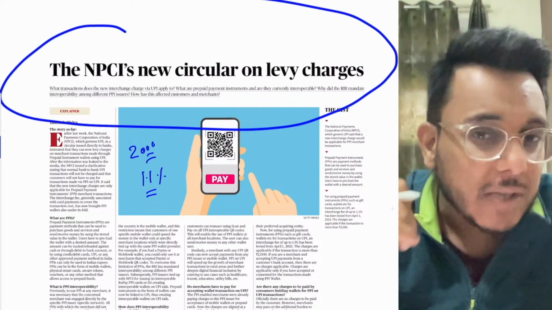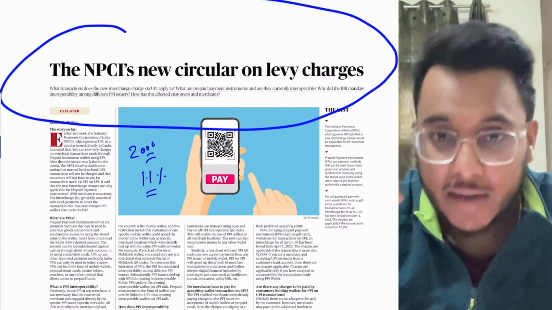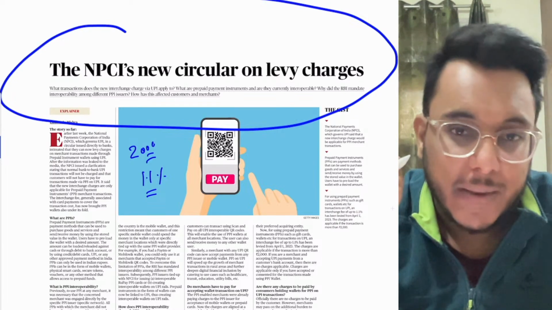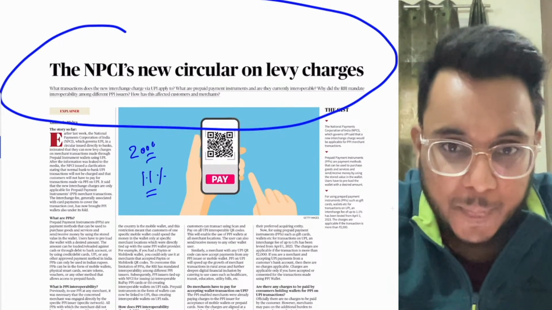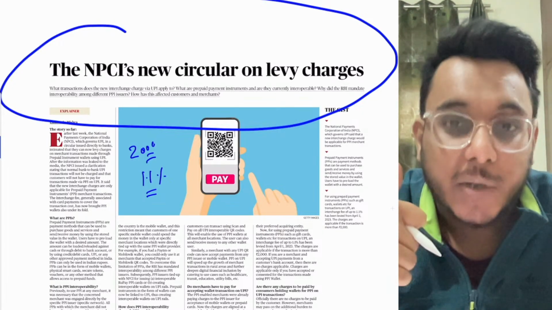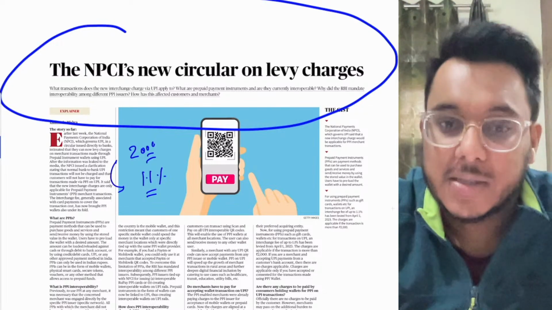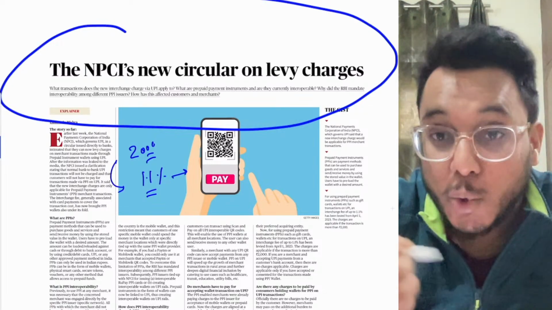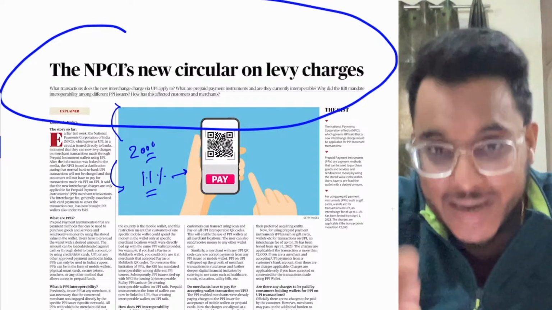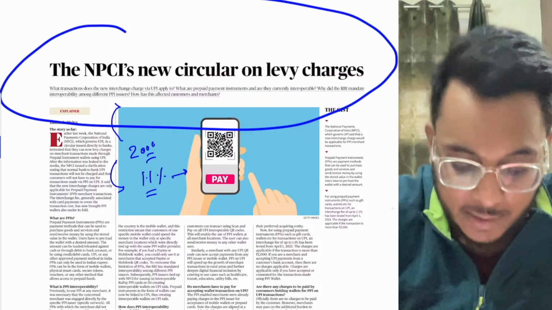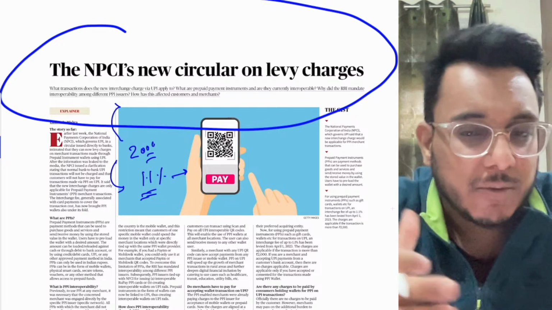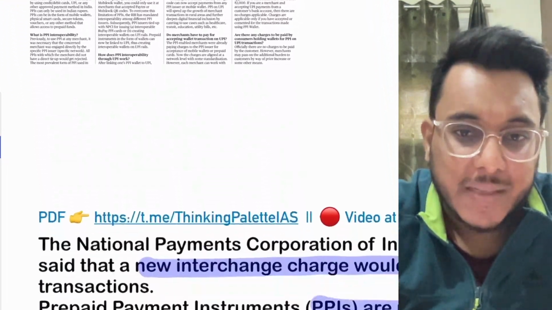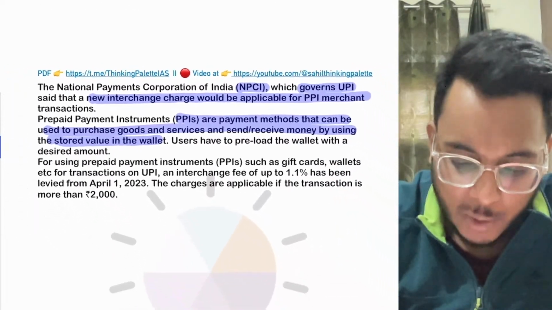Now there was a lot of confusion about where this 1.1% levy will be imposed. If, let's say, I'm sending money to you through UPI BHIM, and I am sending you 3,000 rupees, will there be a 1.1% levy? Do I need to pay extra? Will you be getting a 1.1% deduction in the amount that you receive? There was a lot of confusion. Now the NPCI has cleared all this.